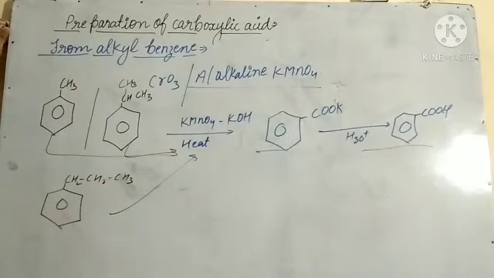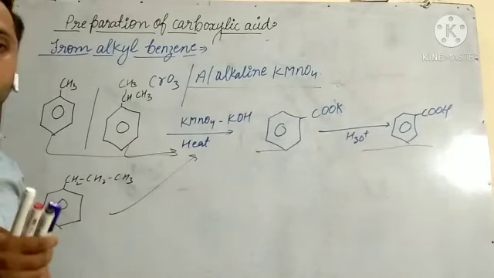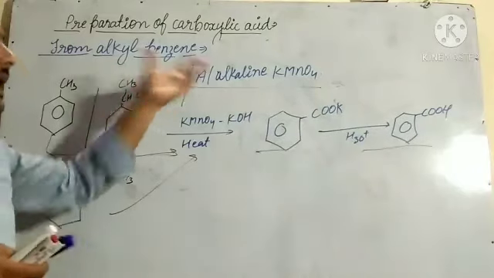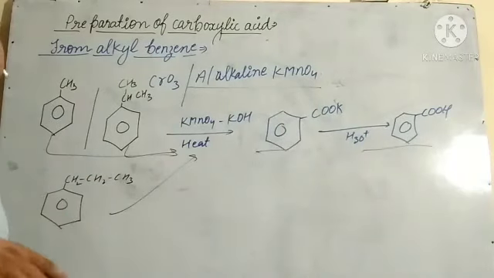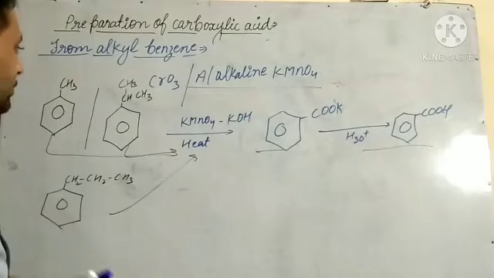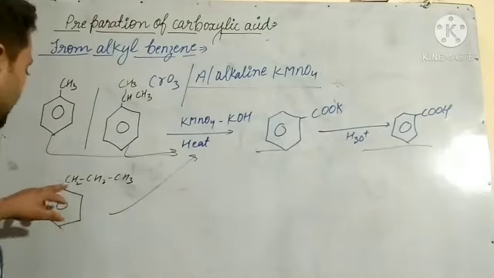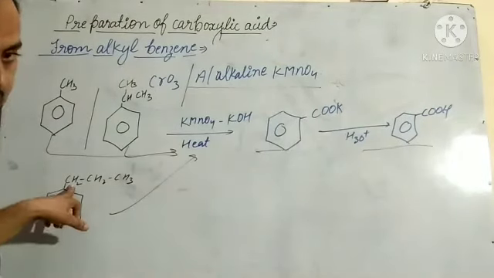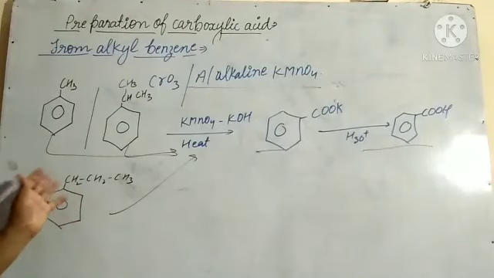So either primary alkyl benzene or secondary alkyl benzene, if oxidized by alkaline KMnO4 followed by hydrolysis, gives benzoic acid. But tertiary alkyl benzene is not affected by alkaline KMnO4. If an alkene group is also present, the carbon which is bonded to the benzene ring will be oxidized to carboxylic acid.